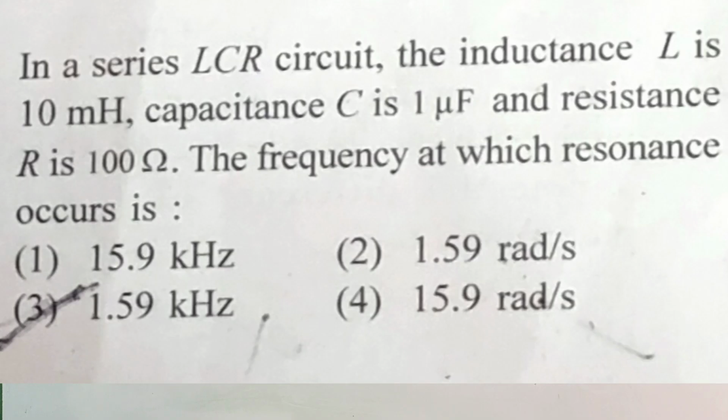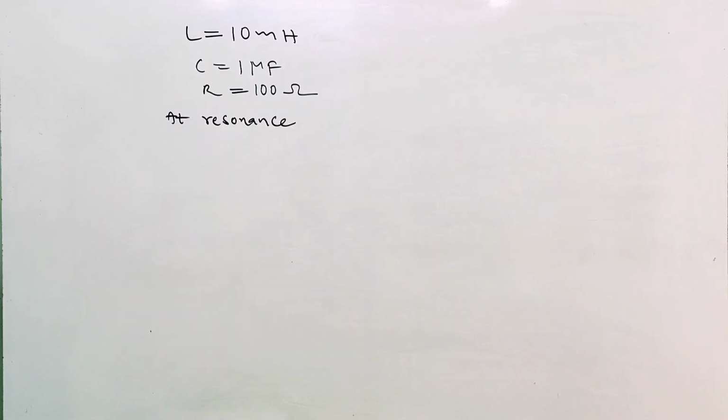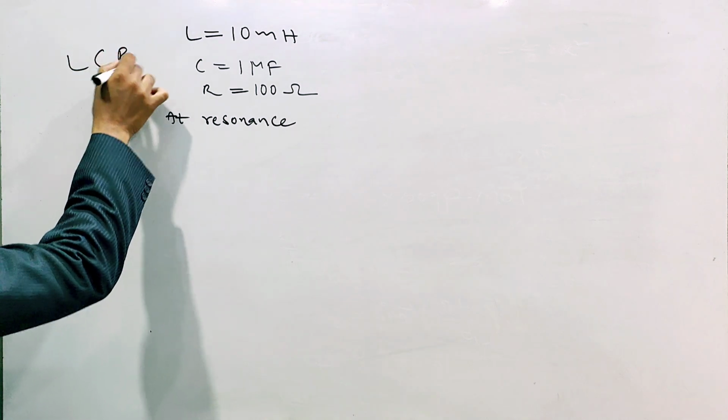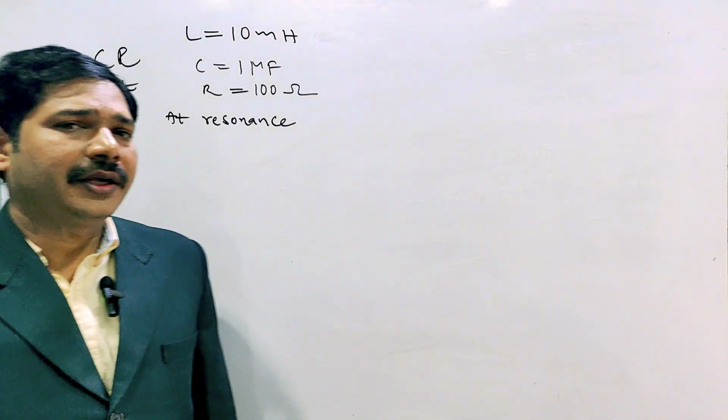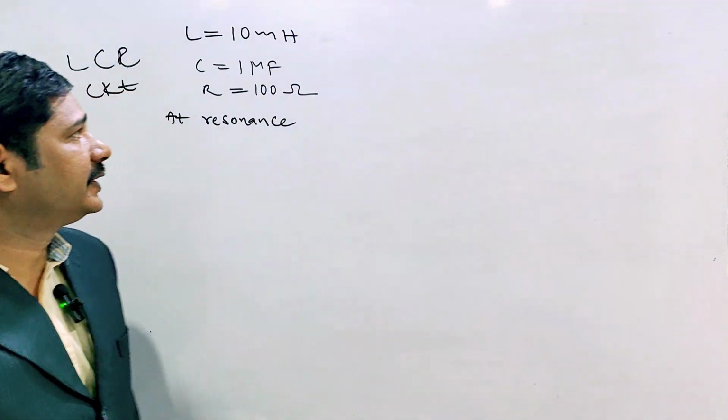In a series LCR circuit, the inductance L is 10 millihenry, capacitance C is 1 microfarad, and resistance R is 100 ohm. The frequency at which resonance occurs is? Here for the LCR circuit, the inductor L value, capacitance value and resistance are all given.